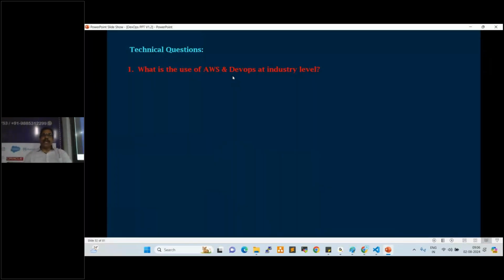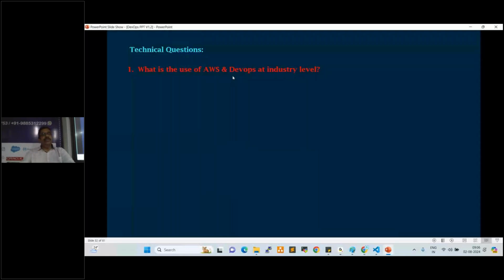DevOps is not a tool, right? It is not a tool. It's a set of practices. It's a combination of development and operations, right? In DevOps, we use automation tools. So whatever manual activities we are performing currently, we can do in an automated way.